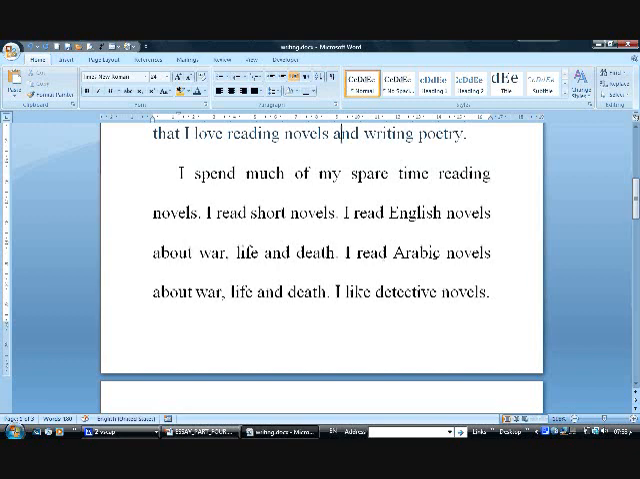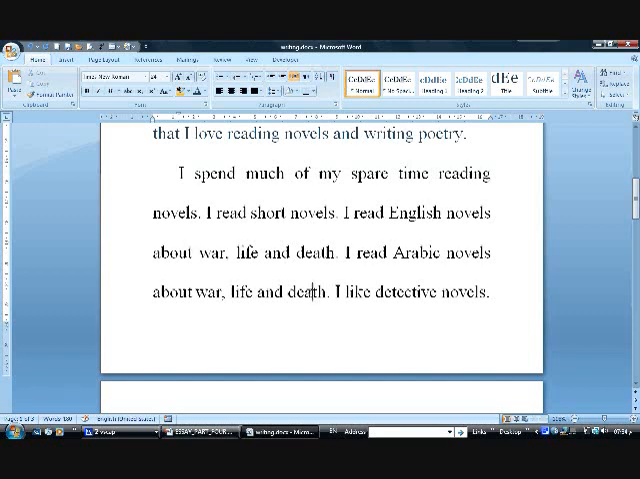Again, I have this repetition of a whole phrase. I read English novels about war, life and death. I read Arabic novels about war, life and death. And if you remember earlier when we discussed how to improve the essay structure, or even when you write paragraphs, you have to edit your paragraph, your essay, any piece of writing you write. So for now we are going to fix some of these defective style structures we are using.